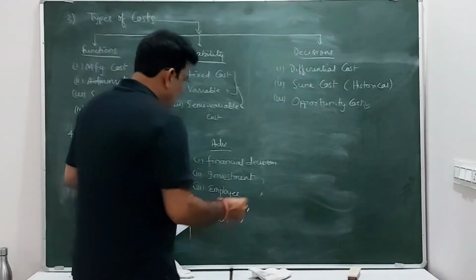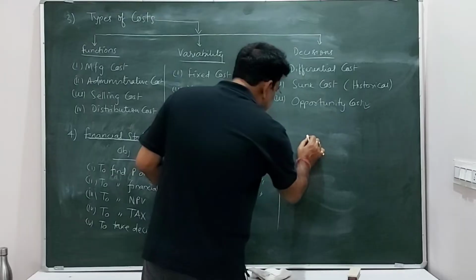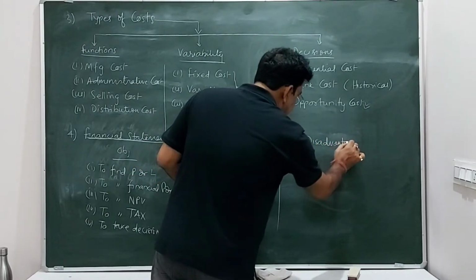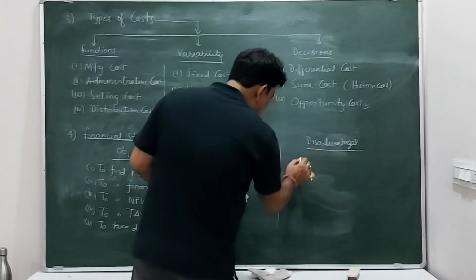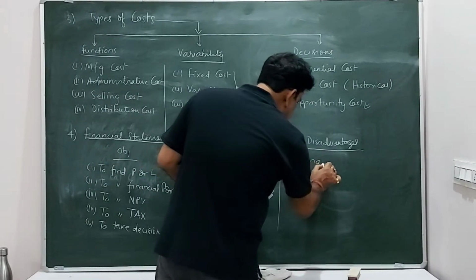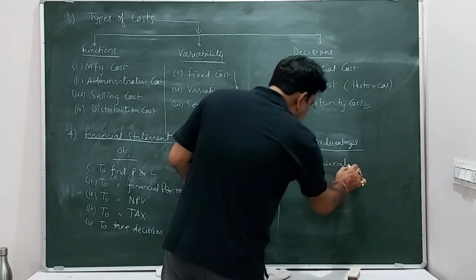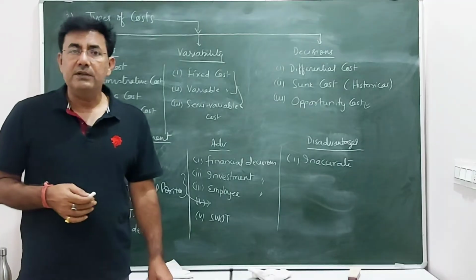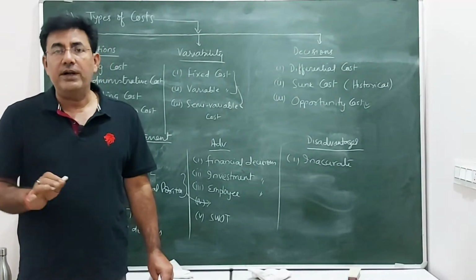Okay. Let's talk about the disadvantages of financial statements. So while talking about the disadvantages, the first one is inaccurate. It is inaccurate because it relies on the management principles, and the principles are principles. They are not accurate always.